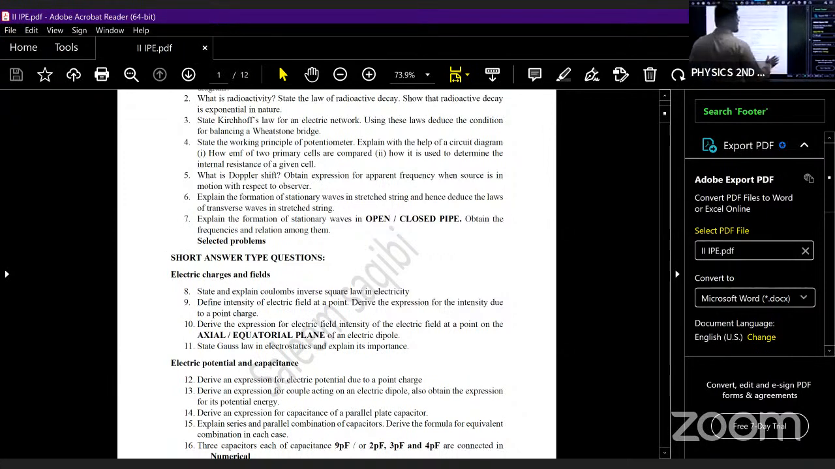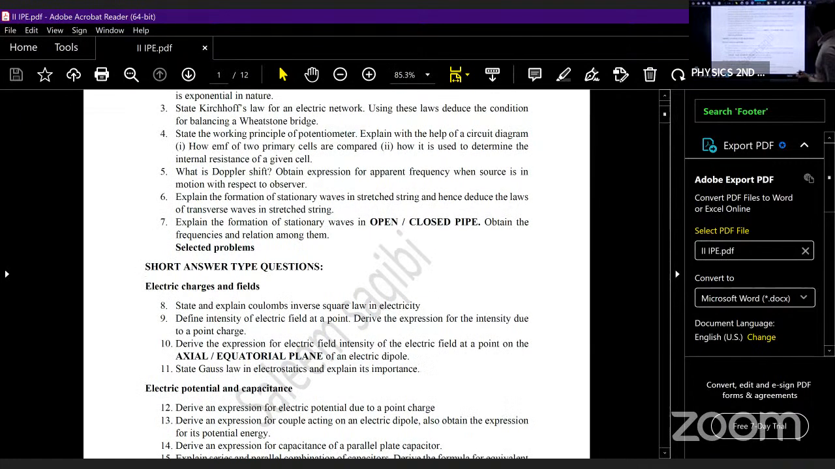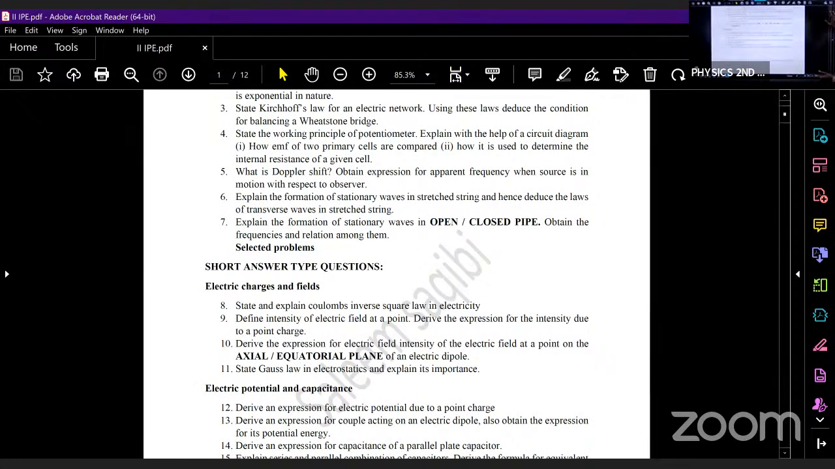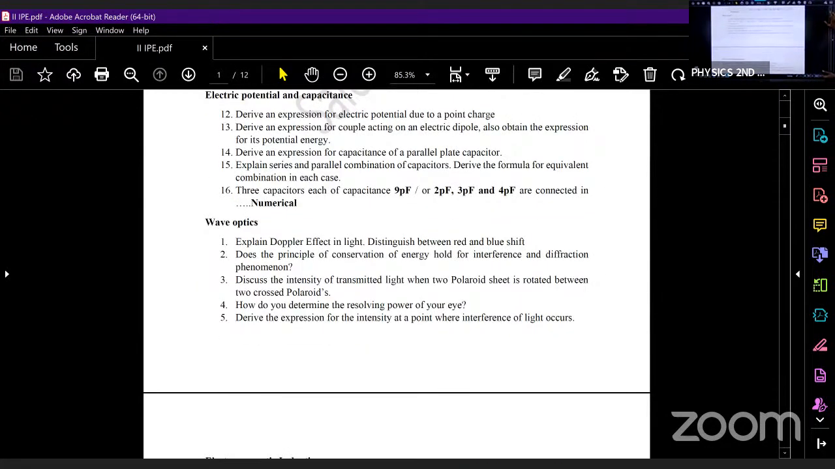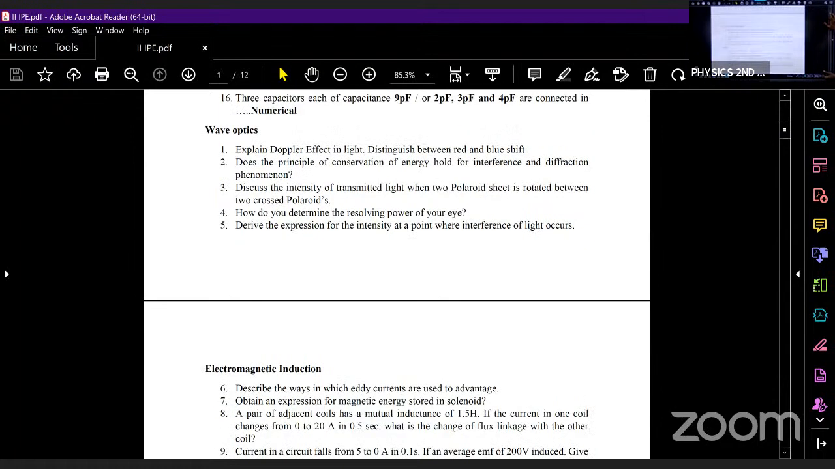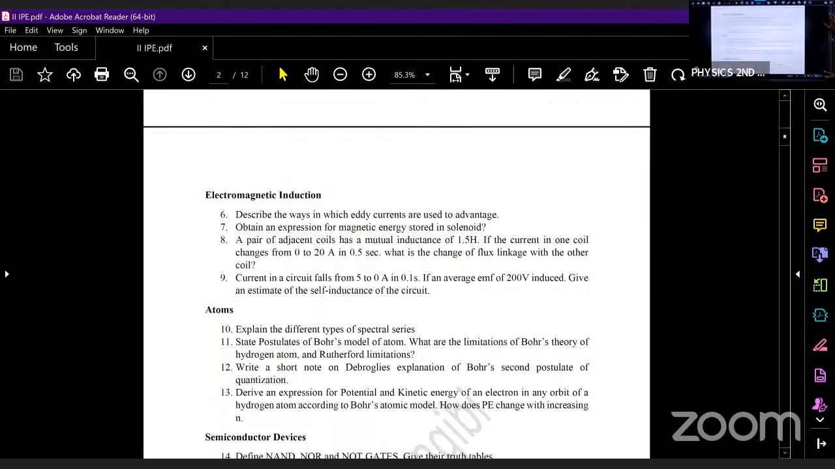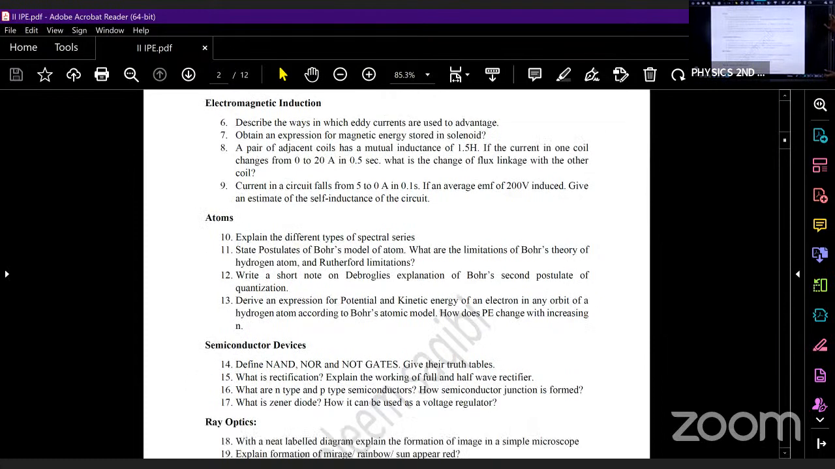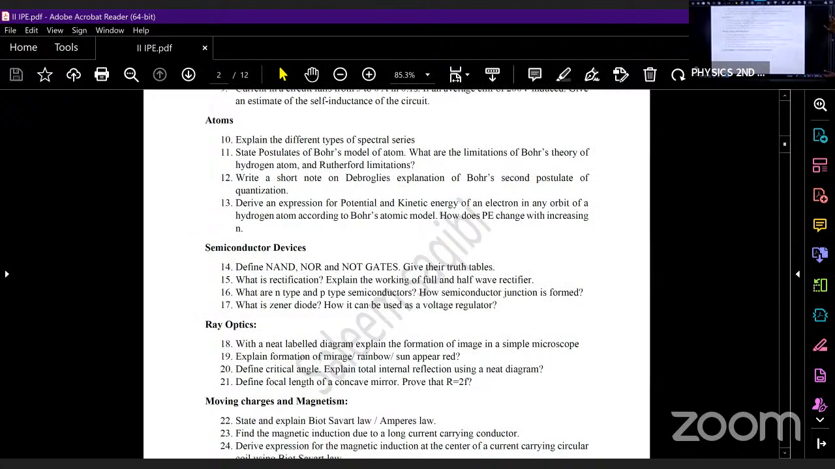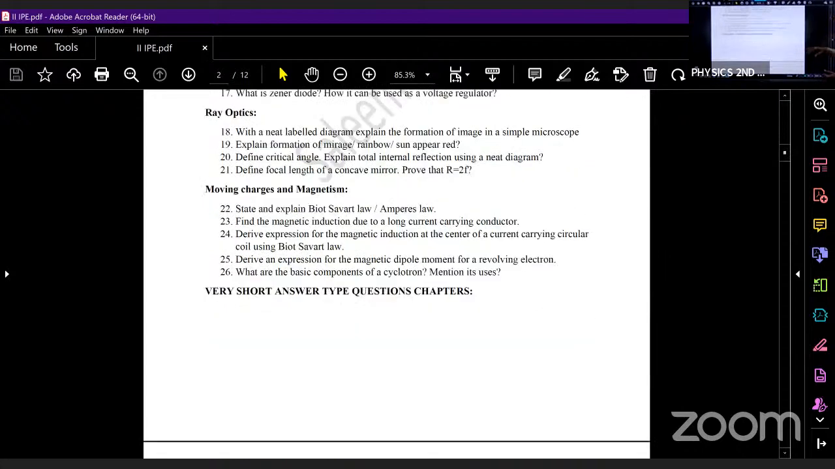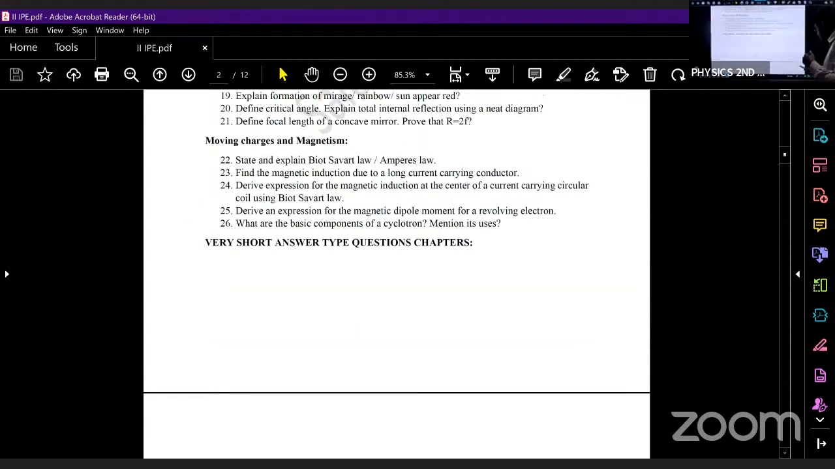Further, we have discussed SAQs. What are the SAQs that we have discussed? We have discussed electric charges SAQs, electric potential and capacitance SAQs, wave optics SAQs, electromagnetic induction SAQs. We have discussed further atoms SAQs and semiconductor devices SAQs, ray optics SAQs, moving charges and magnetism SAQs.